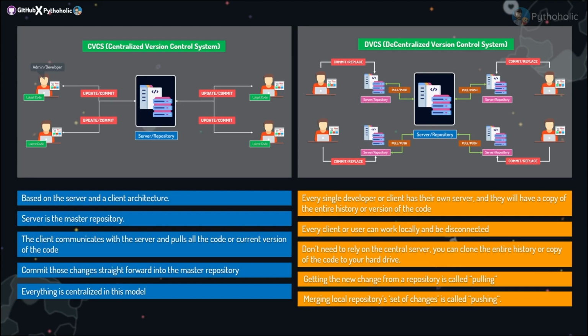And on the other hand, with DVCS or distributed version control, every single developer or team member has their own server. And they will have a copy of the entire history or version of the code. And the benefit of this is that the developer or user can work locally with the local repository and can be disconnected from what is going on in the remote server. And thus, you don't have to rely on the central repository all the time. And as I already told you, when we get the new changes from the repository, it is called pulling. And when we are merging the local changes or set of changes to the central repository, it is called pushing. So I hope it's clear.